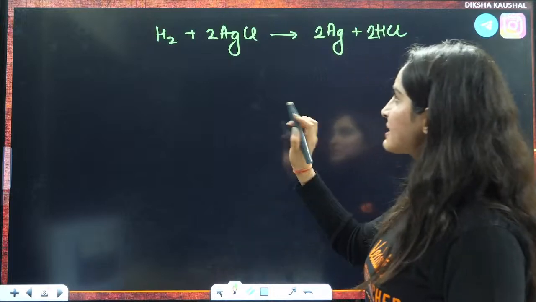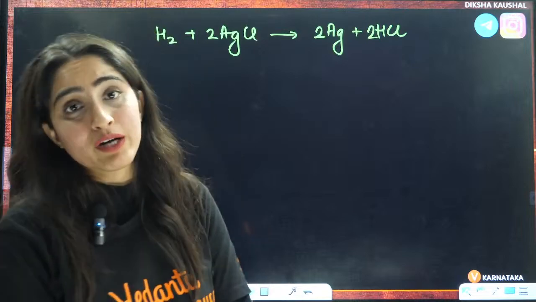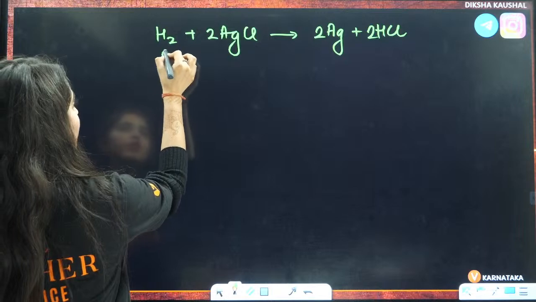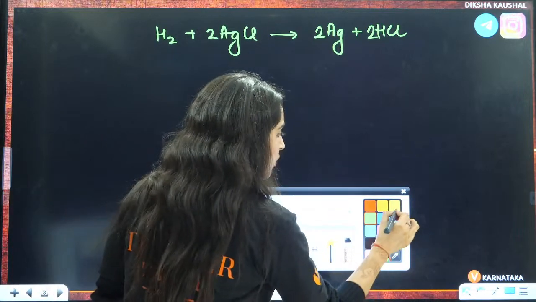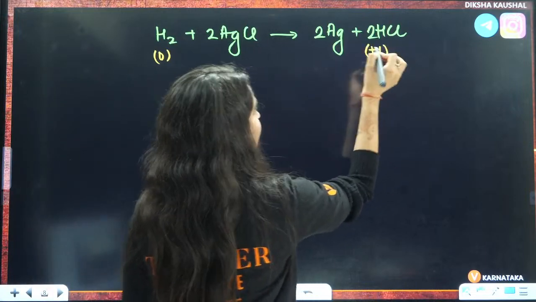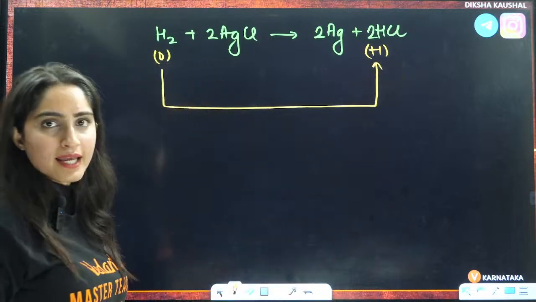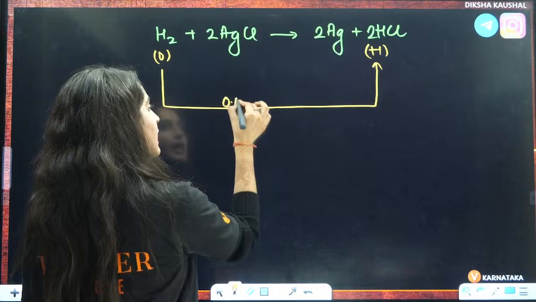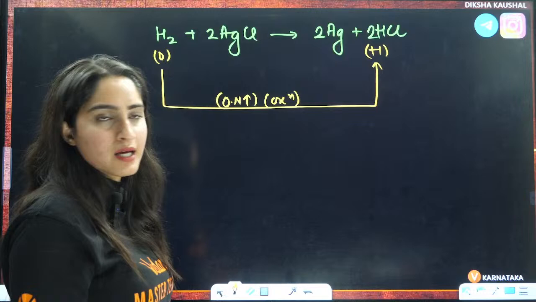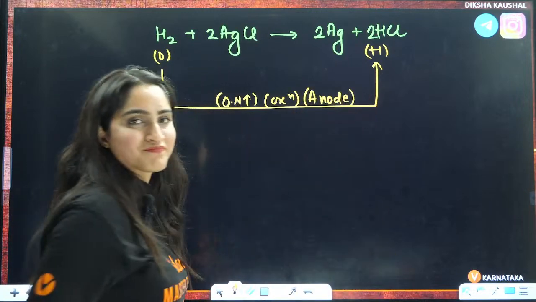Now, to calculate the value of E naught cell, we have to see which is the cathode and which is the anode. So, now let us see. This is getting converted from 0 to, here H is in +1 state, so it is +1. That means the oxidation number is increasing. Here the oxidation number is increasing, so it is oxidation, and it will be on the anode side.